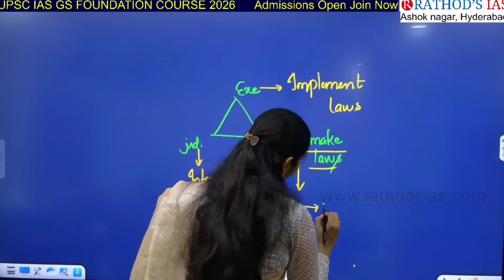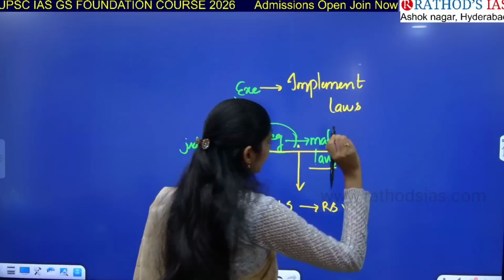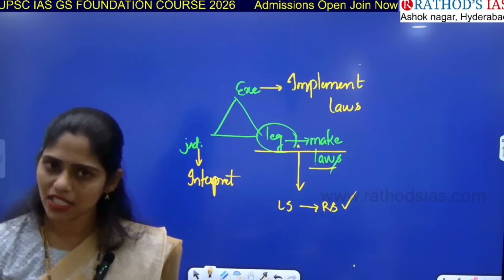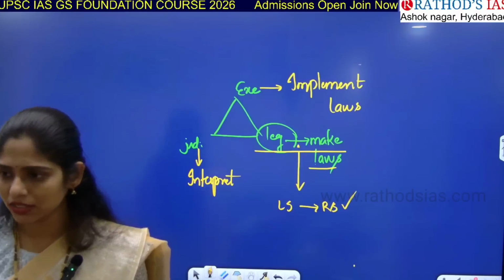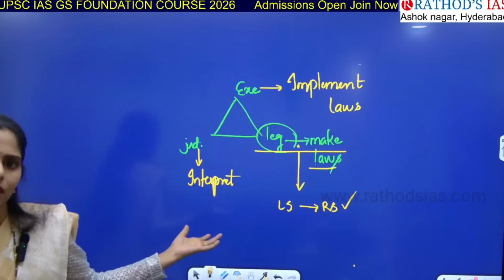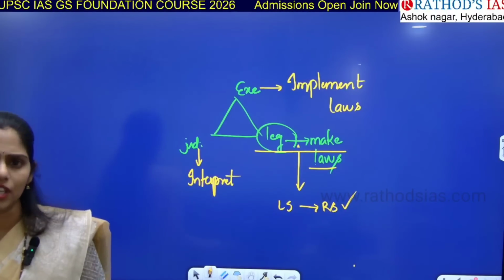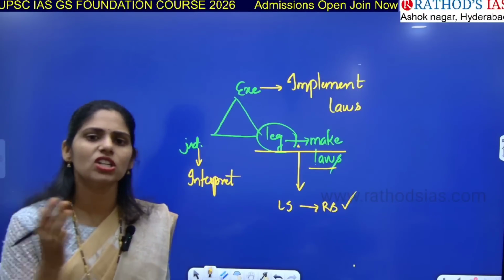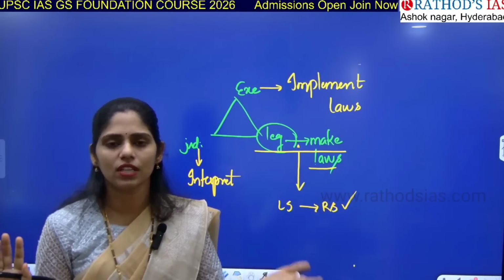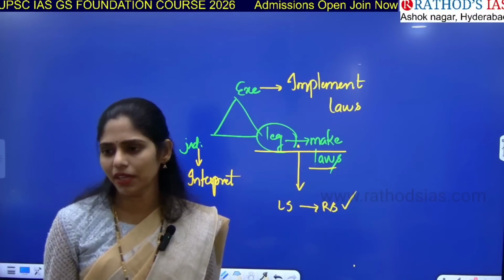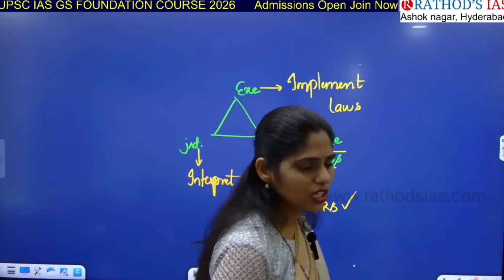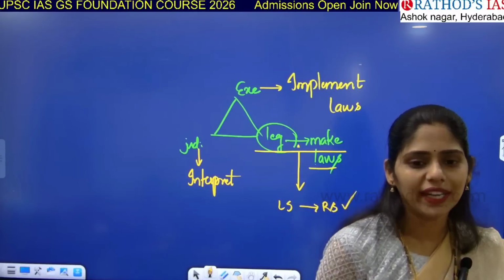And Lok Sabha and Rajya Sabha should be in session. Only when sessions are going on in the Lok Sabha and Rajya Sabha can they make laws. But what happens if Lok Sabha and Rajya Sabha are not in session? Do they have sessions every day? We only have 3 sessions, right? What are they? Budget session, winter session, monsoon session. Only 3 times, that too 4 months, 1, 3 and 2. So the remaining time they will not be having a session, right? If in that time there is an urgent need to pass any law, then what can they do?